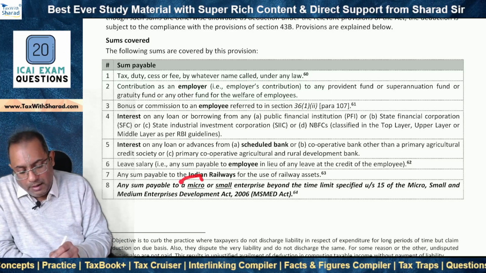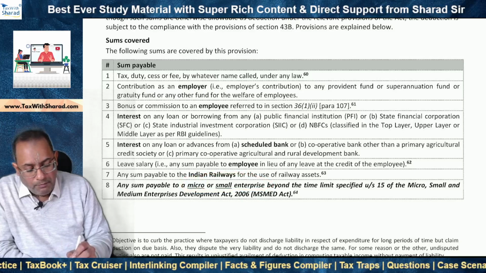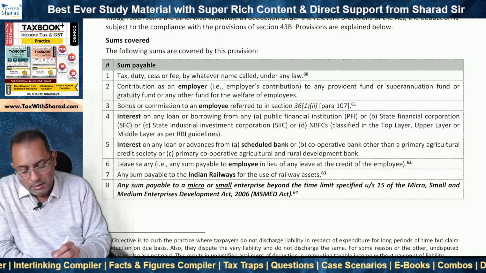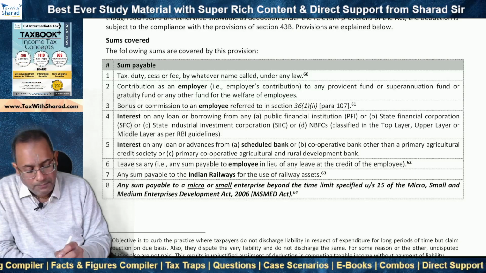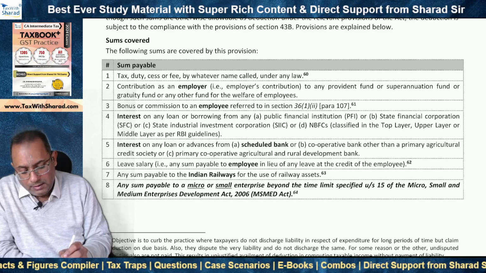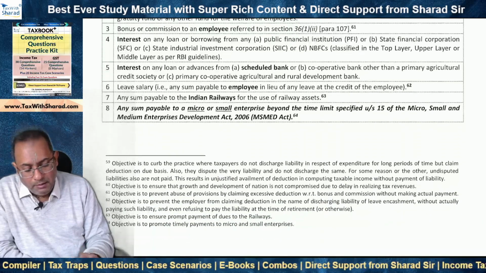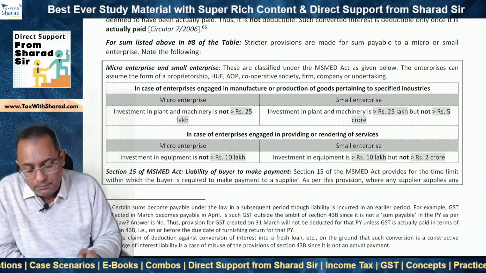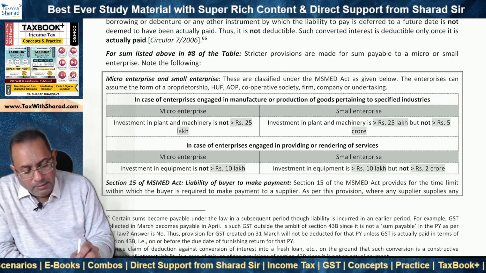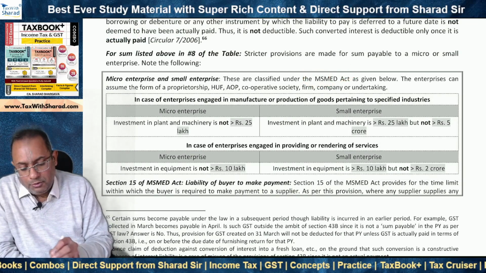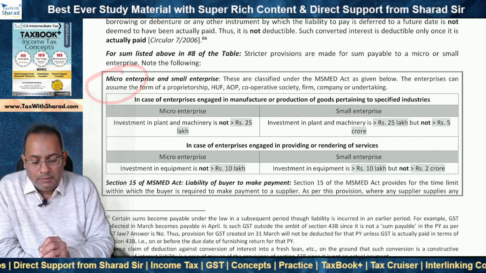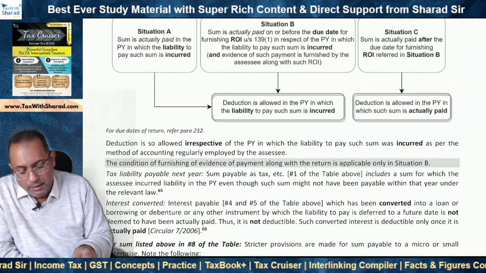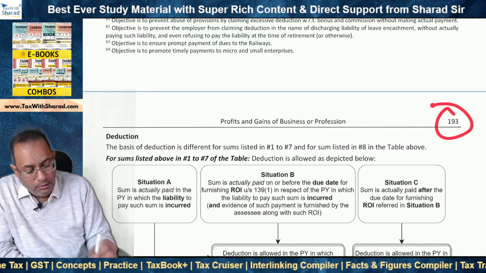So any sum payable to a micro or small enterprise beyond the time limit specified under Section 15 of the Micro, Small and Medium Enterprises Development Act, basically the MSMED Act 2006, is covered under Section 43B, and therefore it is disallowed in accordance with this provision. And under the MSMED Act, the classification is also provided as to which enterprise is classified as micro and which enterprise is classified as small. And this table is given on page 193 of TaxBook Plus.